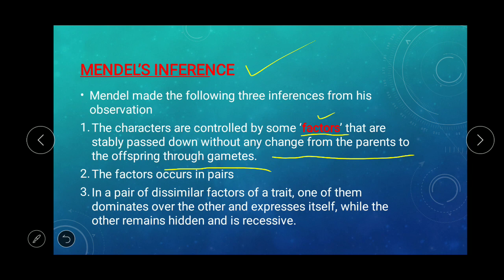The factors occur in pairs, that is the alleles. Nowadays factors are called alleles, and the alleles always occur in pairs, that is, in contrasting forms. If in a pair of dissimilar factors of a trait, one of them dominates over the other and expresses itself, while the other remains hidden, it is recessive. For example, if you have two alleles, one allele will express itself and the other will get suppressed. The one that remains suppressed is the recessive allele, and it will remain hidden.